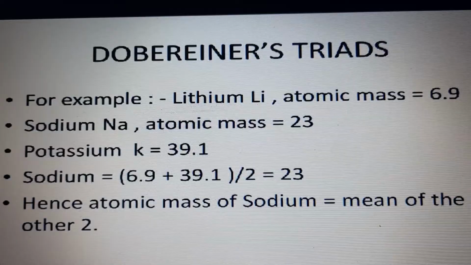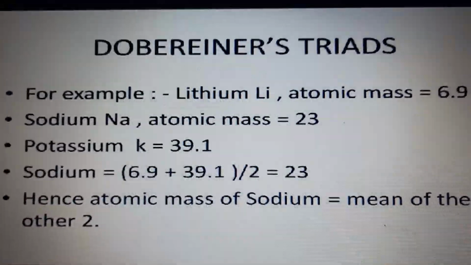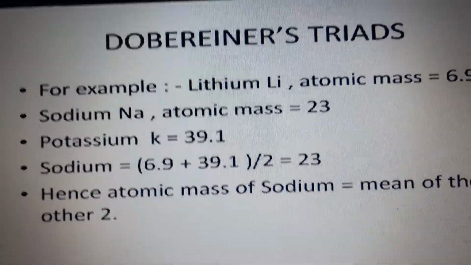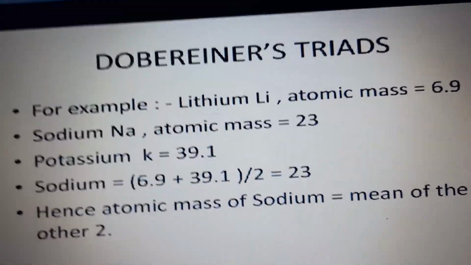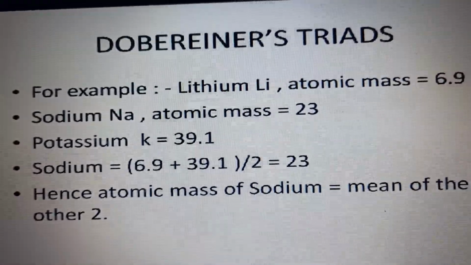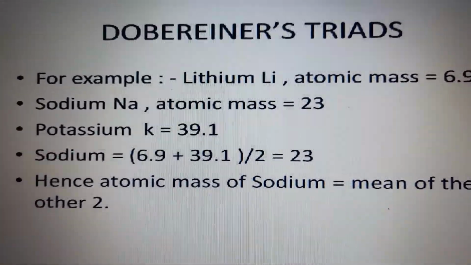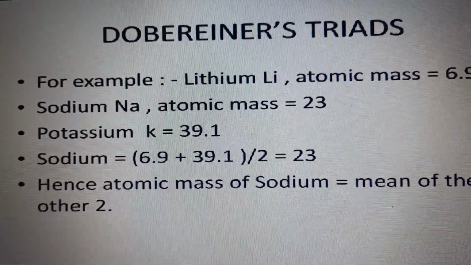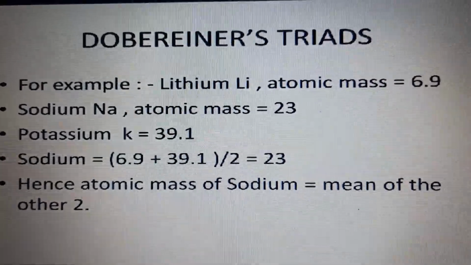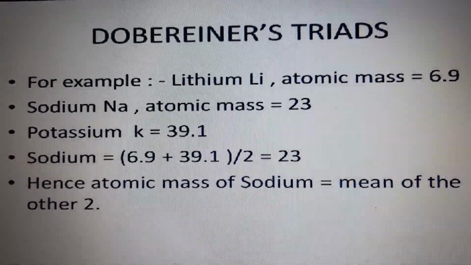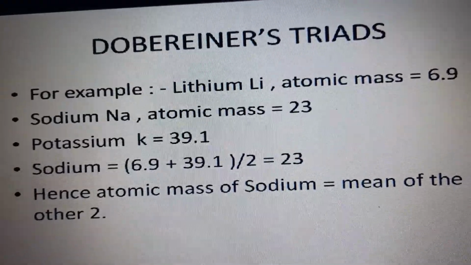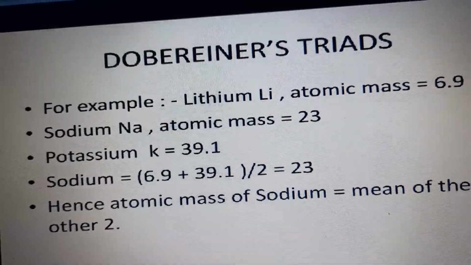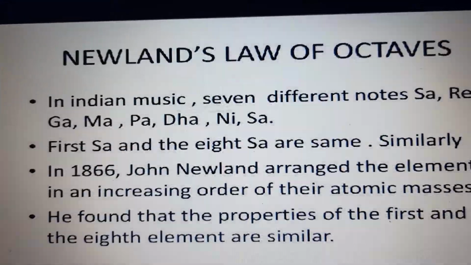Now Dobereiner's theory failed because at that time when he gave the theory, hardly 50-60 elements were known. But after that, when 118, 150 elements were known, they did not satisfy Dobereiner's triads or the formula for atomic mass of other elements also. So then Newland gave his theory of octaves.